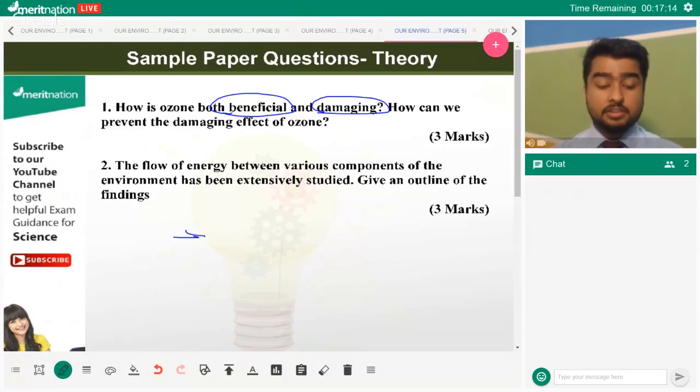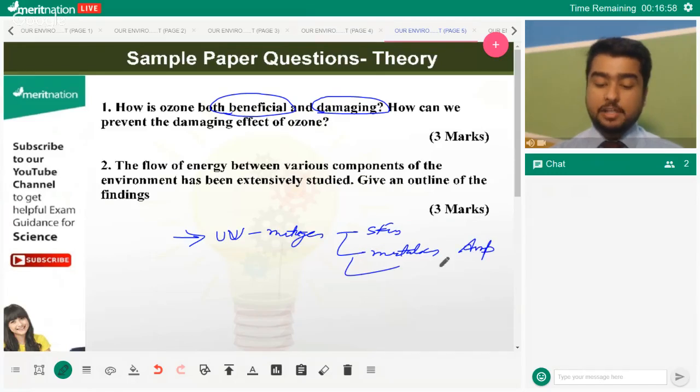See, the first and foremost effect is the UV ray. Now, we all know UV ray is a mutagen. So it will cause skin problems. It will cause mutations in amphibians. Now I'm writing AMP, that means amphibians. It will cause mutations in fishes, because all of these have external fertilization, right? Now, because it's a mutagen, it will also affect the crops, right? So all of these are certain problems that ozone depletion can cause, right?